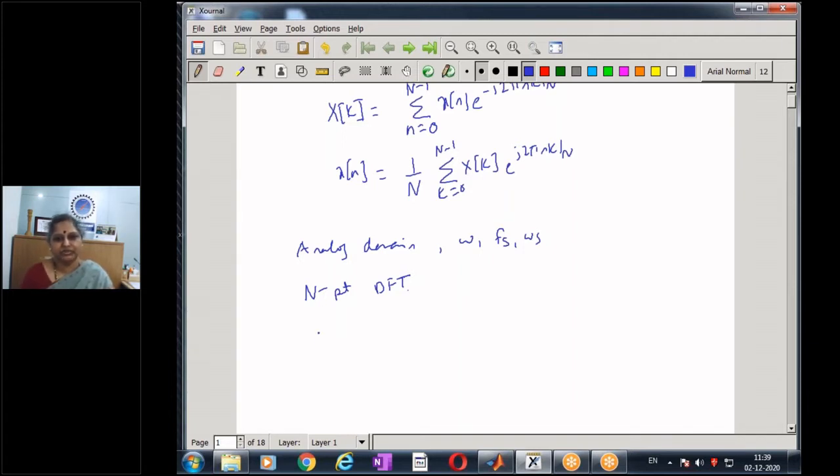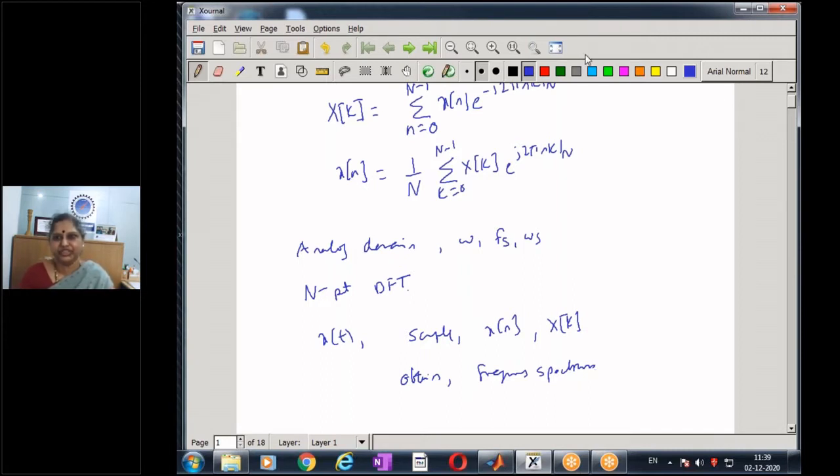So in this module, we will consider an analog signal, say x of t. We sample it. We get the discrete time sequence x of n. We compute the N-point DFT x of k, and from x of k, we try to get the frequency spectrum. This is what we shall focus on in this module.